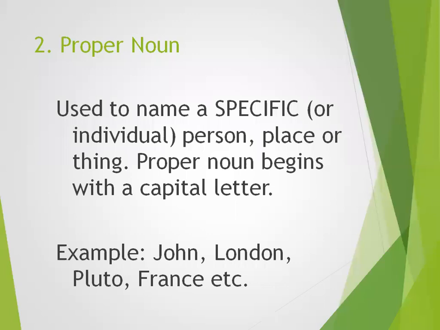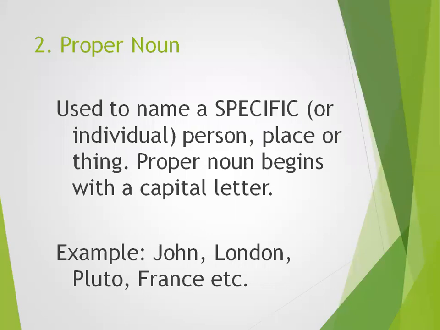To every boy we don't call John. And a very important thing you should remember is that proper nouns begin with a capital letter. Then London. To every city we call city, to every country we call country. But London is a specific place, this is the specific name. Then we have Pluto, France. All these names have the first letter capital because they are proper nouns.